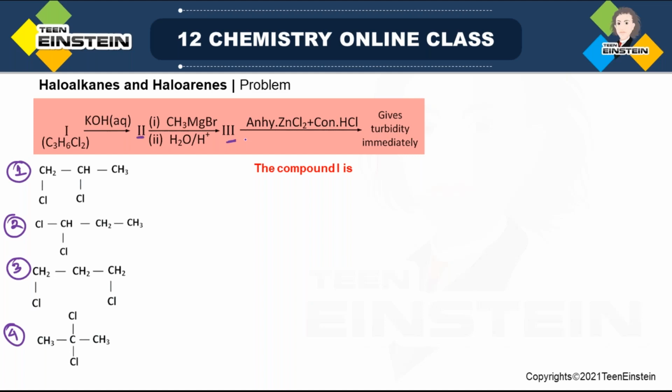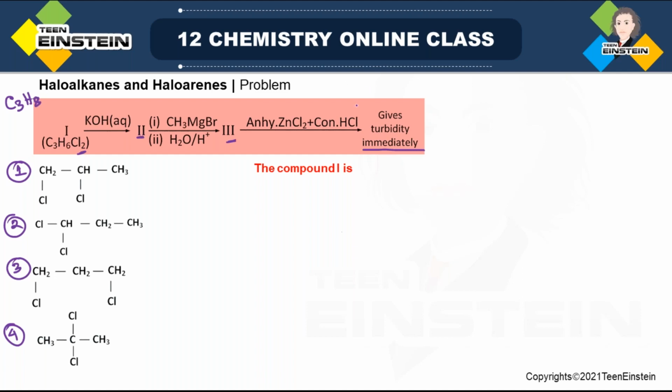Finally, there is turbidity, but this information is very important, which will actually help you to answer the question. It is saying that you are not just getting turbidity, but you are getting it immediately. That means the reaction is highly facile. Okay. Now C3H6Cl2. C3H6, if you simply replace this chlorine, the formula will be C3H6 plus 2 more hydrogen. That means it will be 8.